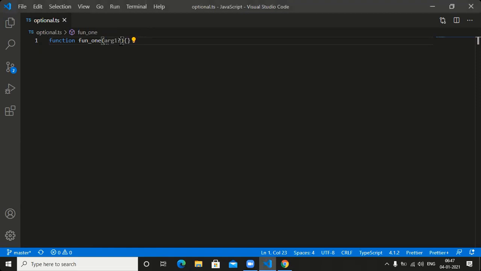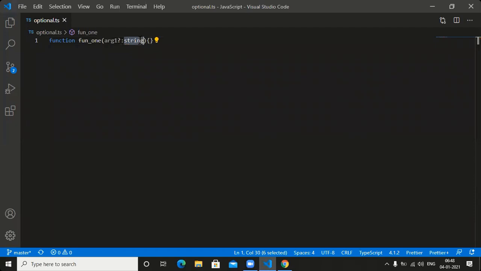What is the data type you need to mention here? The data type is string. Argument one is optional, and the data type of argument one is string. Guys, these are the TypeScript standards that I told you.